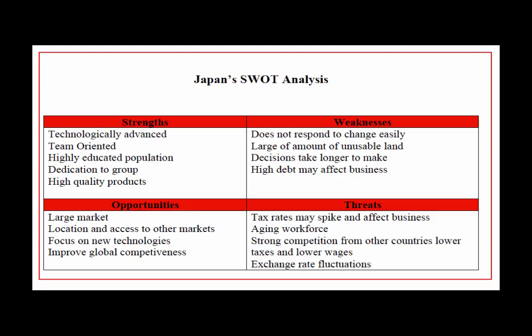Japan is technologically advanced with a highly educated population that produces high-quality products. The Japanese workforce is team-oriented and dedicated to his or her own group. However, Japan does not respond to change as well as other countries, and decisions take much longer to make due to their hierarchical society. Japan's debt is double that of the debt of the United States.